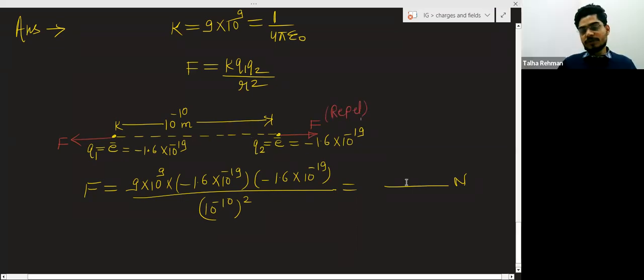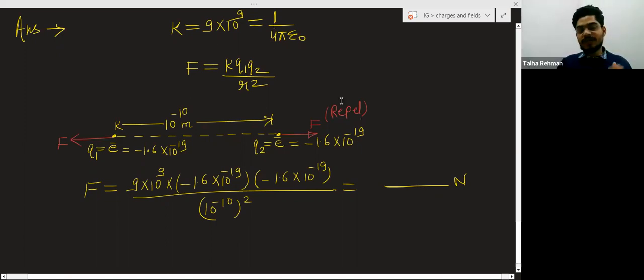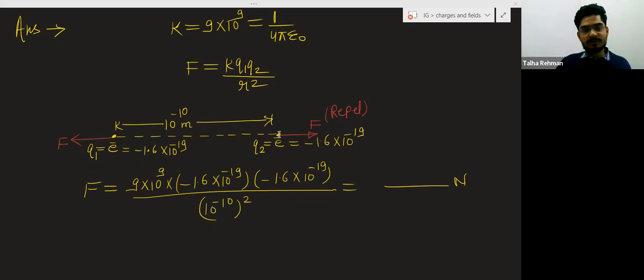So this will be the force of repulsion. Force is a vector quantity, so the direction of the force is also required. The direction of the force is away from the charges, like this. Means they will repel each other.